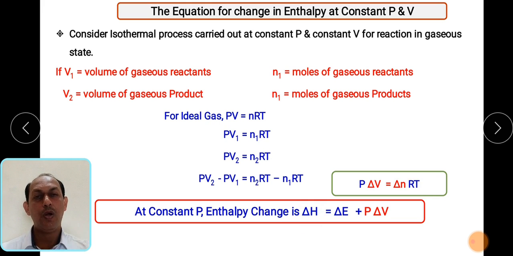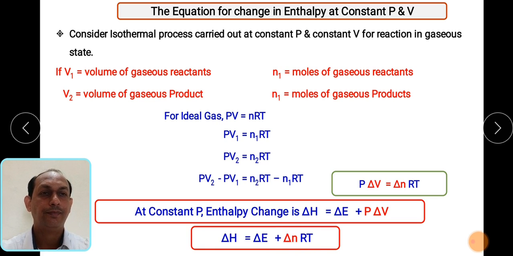So depending upon the quantities which are provided to you, you can choose which equation to use, whether delta H is equal to delta E plus P delta V, or delta H is equal to delta E plus delta nRT. These are the two equations which we can use if your pressure is constant. So you have two equations, either this one or this one.